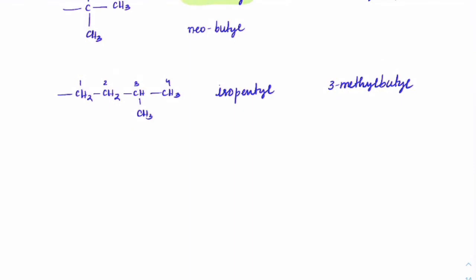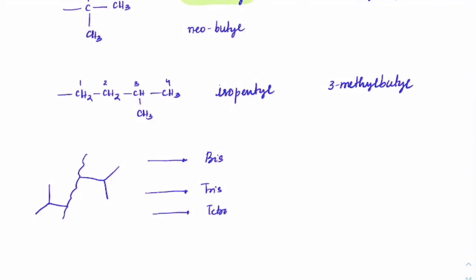Now sometimes on the branch, suppose you have a main chain here, understand this, and this connection is here and the same connection is somewhere else, got it? So two similar branches on the main chain at two different positions, correct? Two different positions or even at the same position, it doesn't matter. As long as you have this, then we use the words like bis, tris, tetrakis and pentakis and so on. What does this mean?